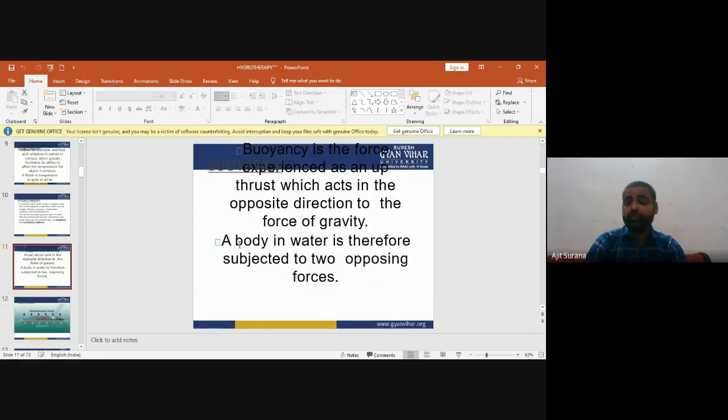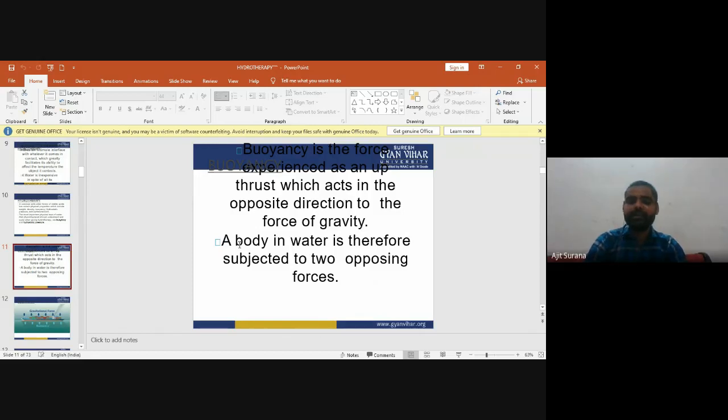Now, what is buoyancy? Buoyancy is the force experienced as an upthrust, which acts in the opposite direction to the force of gravity.